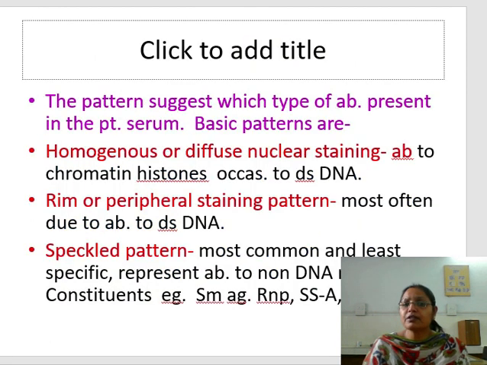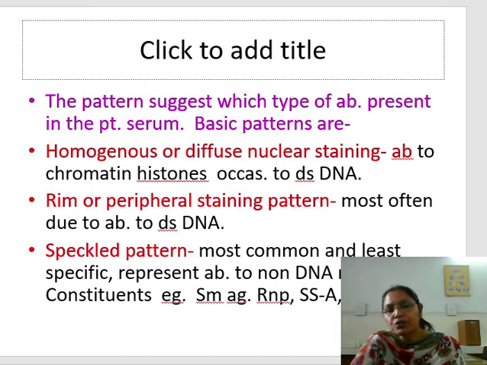On immunofluorescence, we get different types of patterns, and that pattern suggests which type of antibodies are present in the patient's serum. So 4 basic patterns are there: homogeneous or diffuse pattern, rim or peripheral staining pattern, speckled pattern, or nucleolar pattern. Homogeneous or diffuse nuclear staining is when the antibody is against chromatin, histones, and occasionally double-stranded DNA. Rim or peripheral staining pattern is most often due to antibody to double-stranded DNA.